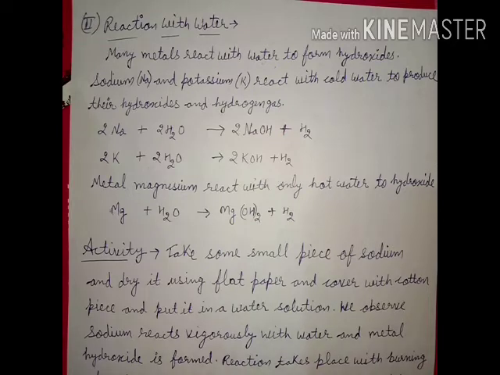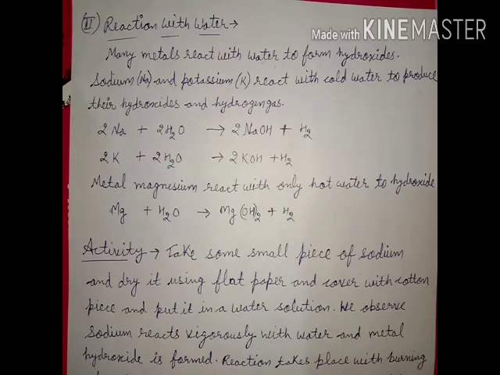Many metals react with water to form hydroxides. For example, sodium and potassium react with cold water to produce their hydroxides and hydrogen gas. Metal reacts with water and forms hydroxides.